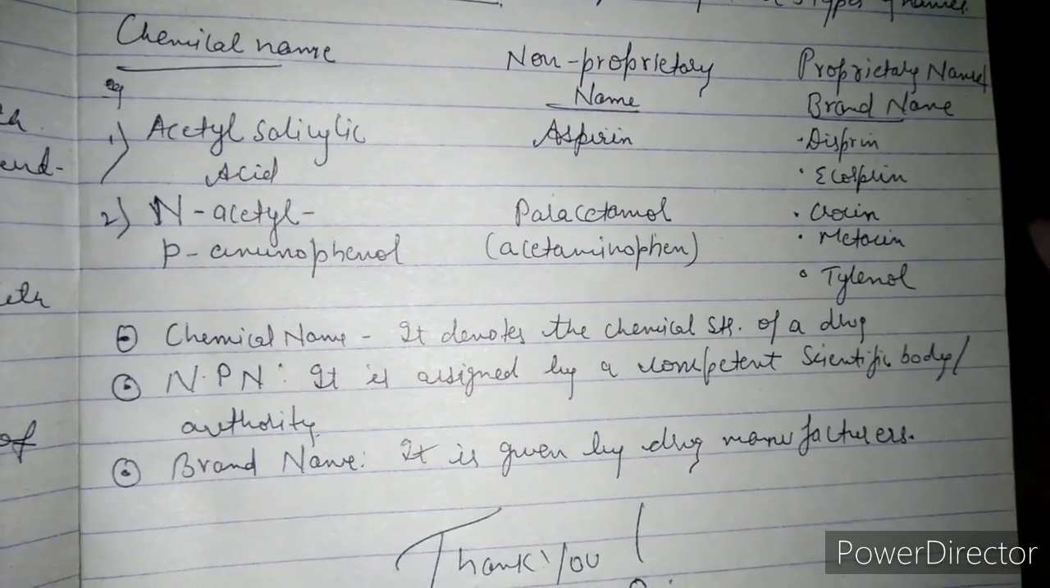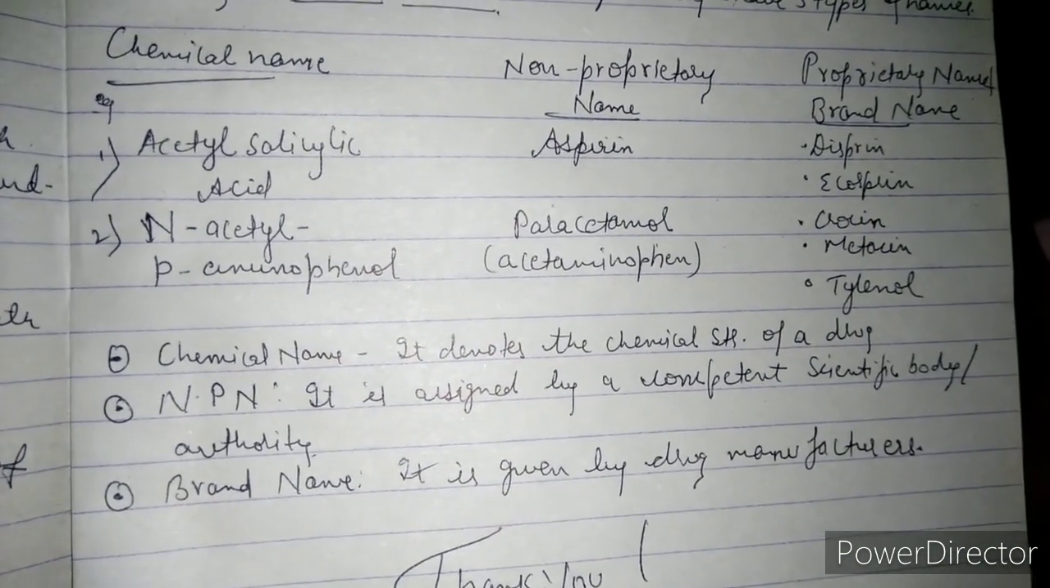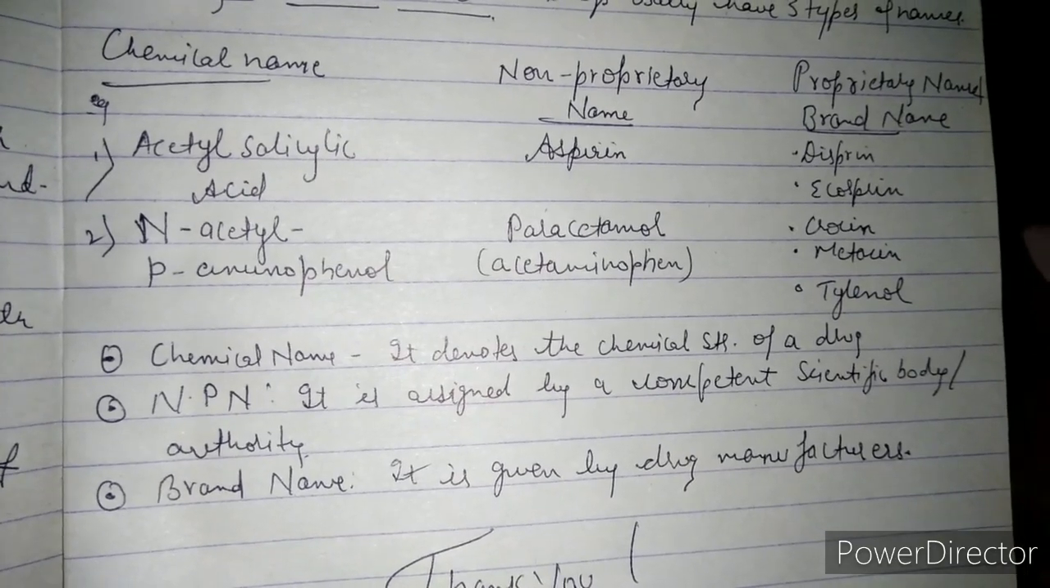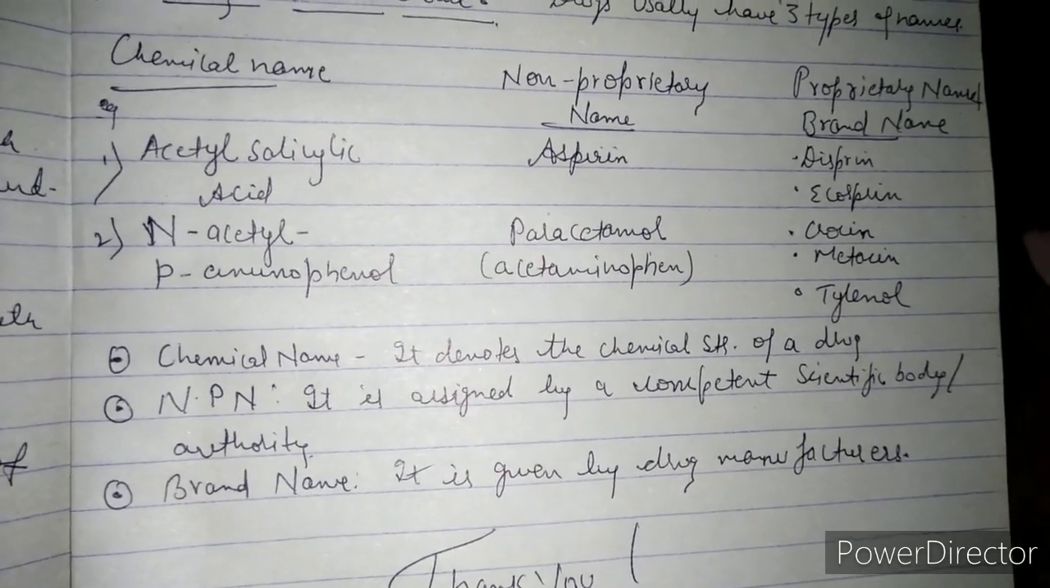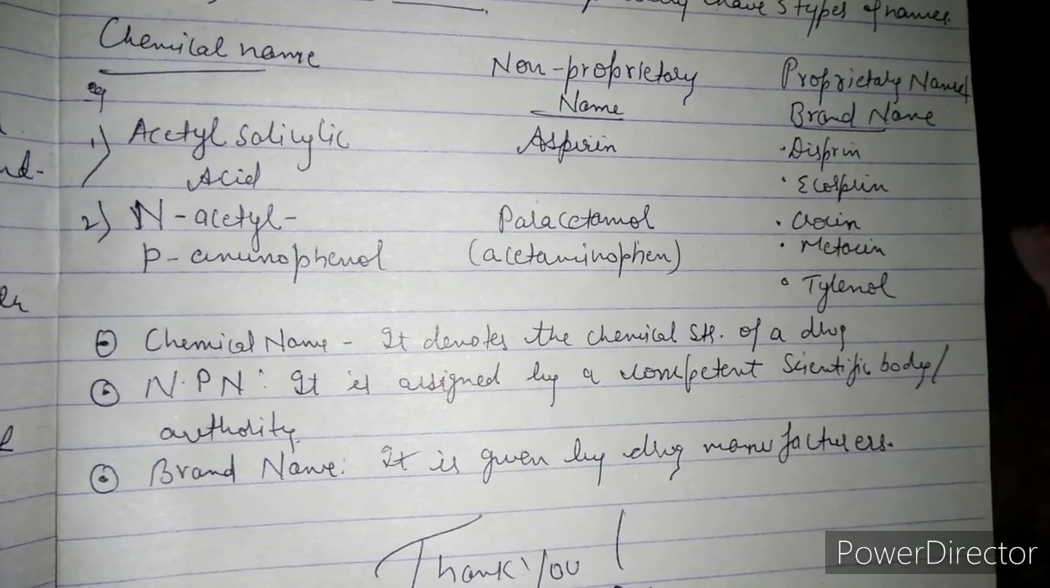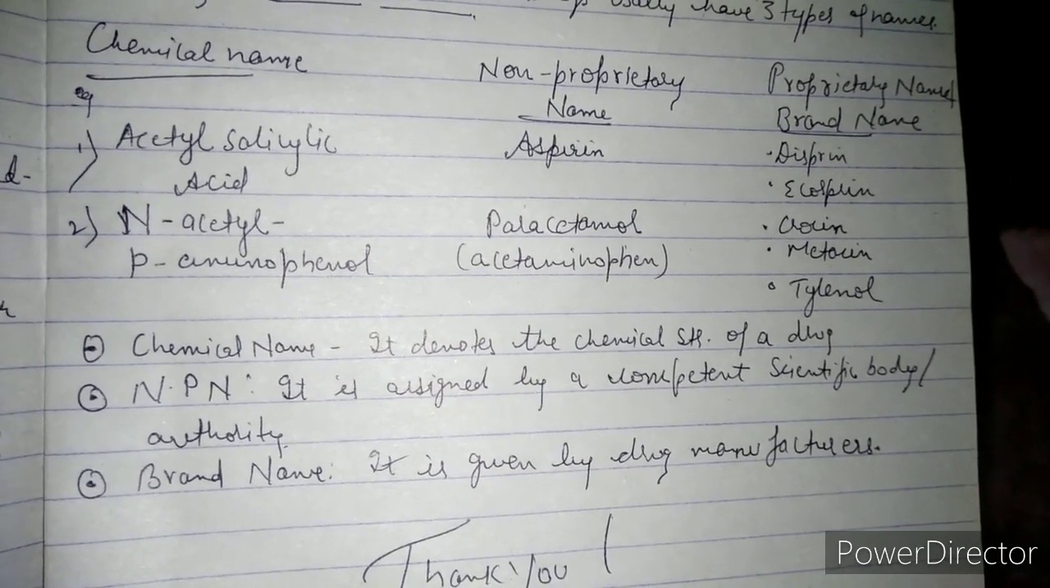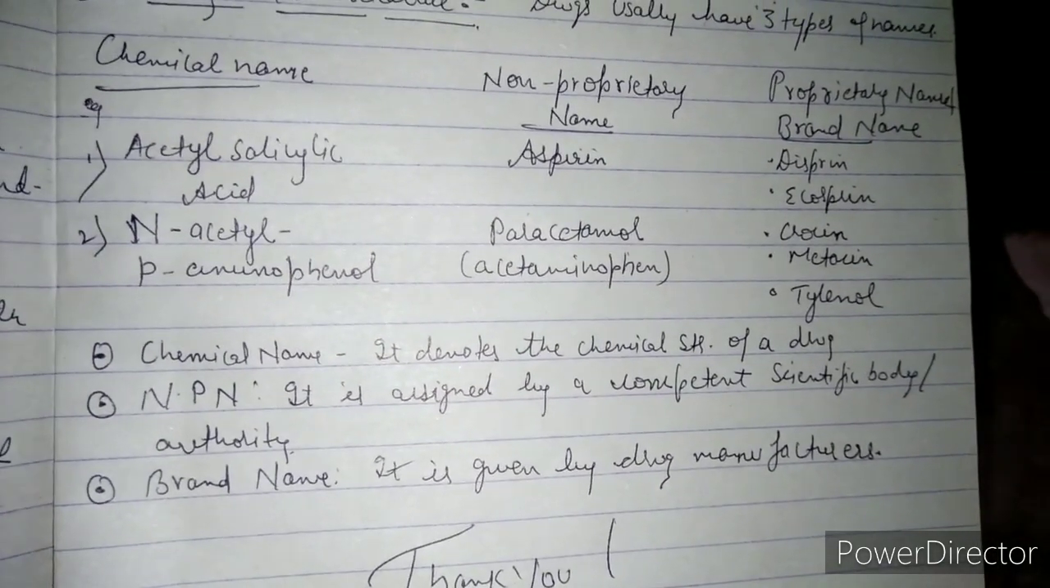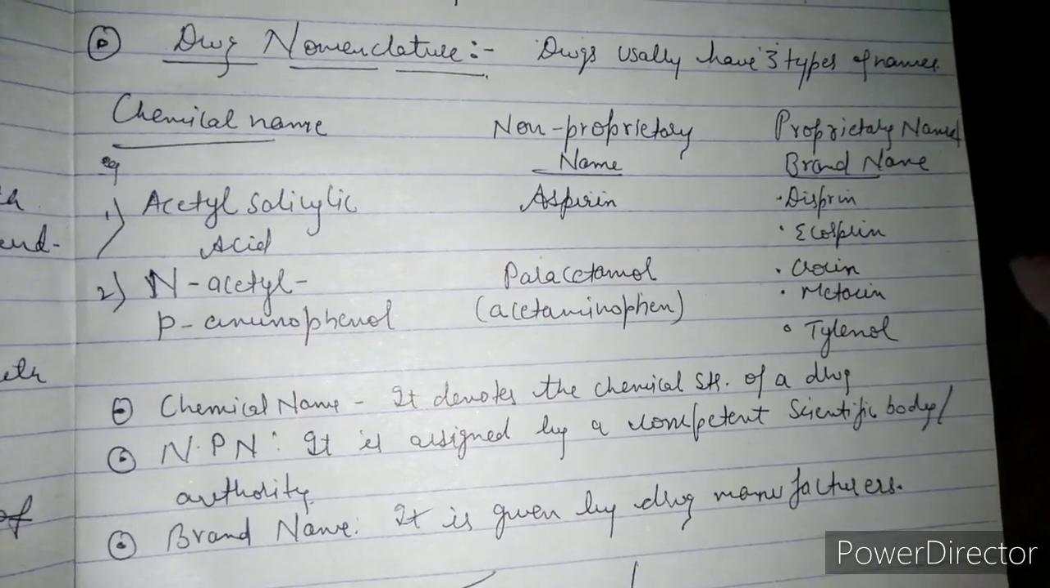Example two, we'll take N-acetyl P-aminophenol. So guys, it is our paracetamol. So paracetamol is the non-proprietary name, whereas brand names are Crocin, Metacin, Tylenol, etc. So guys, these two examples I have taken to explain drug nomenclature.